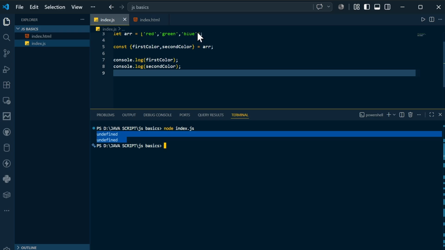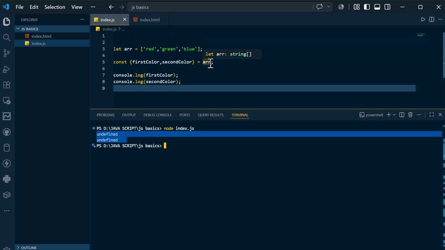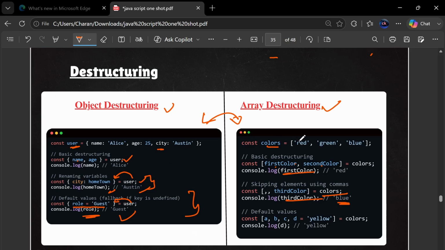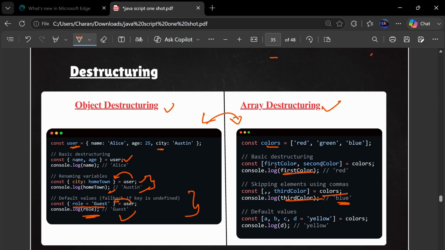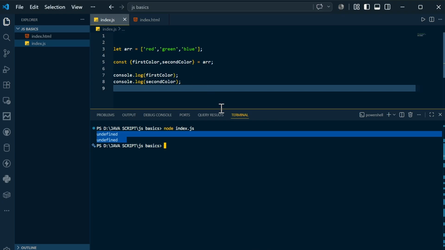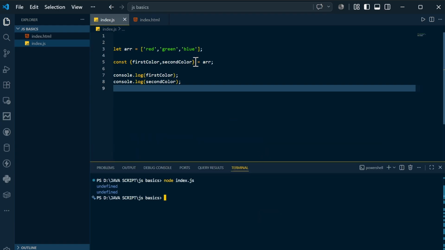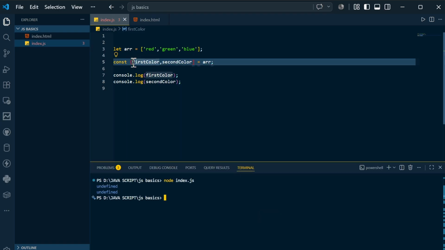Why is it saying that? Because you are taking the data from the array, and for the array you need to mention these brackets, while for the object you need to mention these curly braces. That's a small thing I made a mistake on, so you need to check that as well. This is the bracket you need to keep in mind for array destructuring.